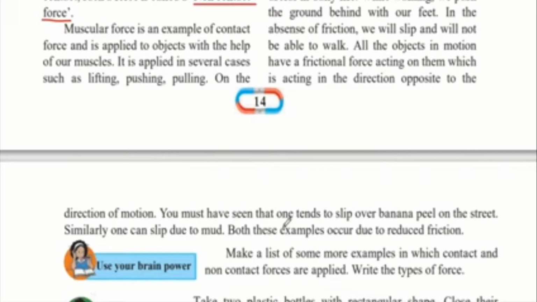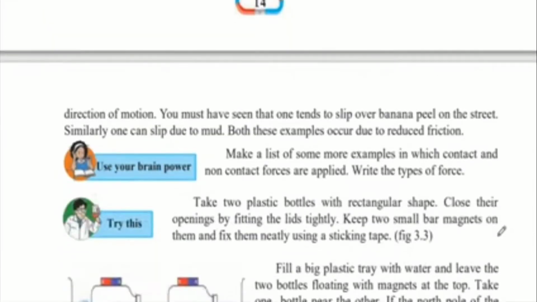You must have seen that one tends to slip over a banana peel on a street. Similarly, one can slip due to mud. Both these examples occur due to reduced friction. So, as we saw earlier, wherever there is reduced friction, there is more tendency to slip and fall. Therefore, it is very important for friction to be present.